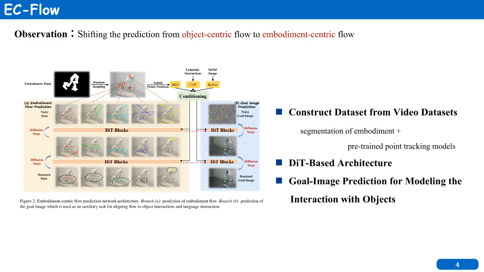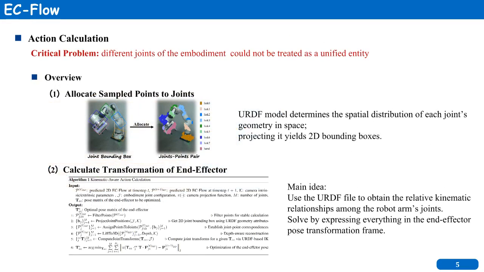Our model is built on a DiT-based architecture, which predicts the motion of these tracked points in a diffusion process. To ensure proper object interaction and alignment with language, we also add a goal image prediction task as an auxiliary branch. This helps the model focus on the outcome of the manipulation and grounds the motion prediction more semantically. To calculate actions from the predicted flow, we need to consider the articulated structure of the robot. Unlike previous methods that only consider the end effector as a single rigid object, EC Flow models each joint's motion separately. This is critical for handling real-world robot kinematics.